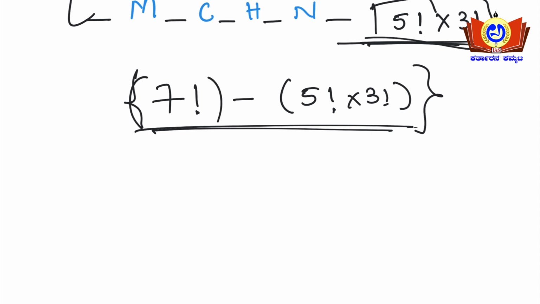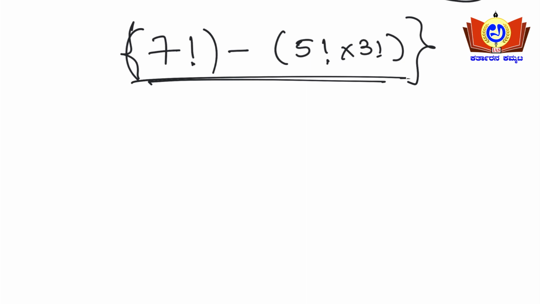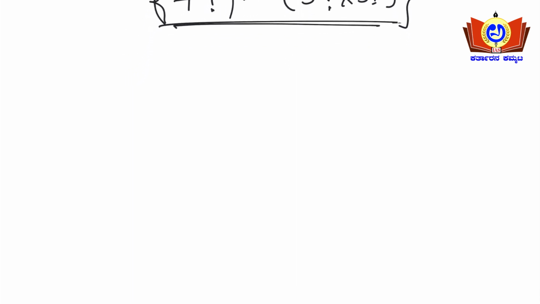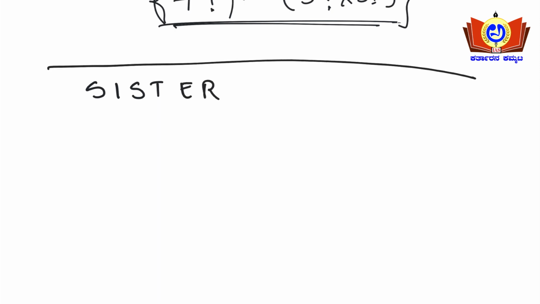Actually understand how the concept works. If you don't get it in the first go, kindly pause the video and rewatch it, and you'll be able to understand the concepts. Okay, see here, one more example I'll take. Consider the word SISTER. If the question asks in how many ways the word SISTER can be arranged so that vowels never come together, this is the question here.